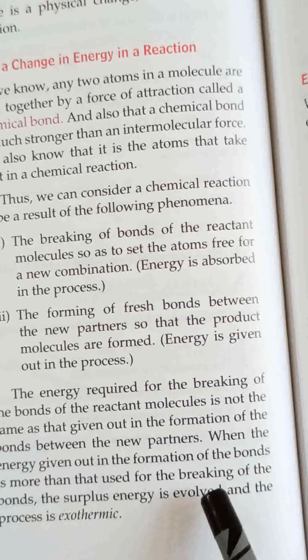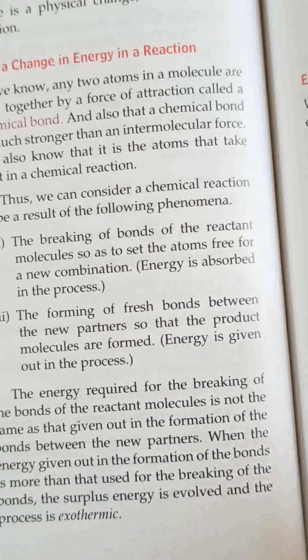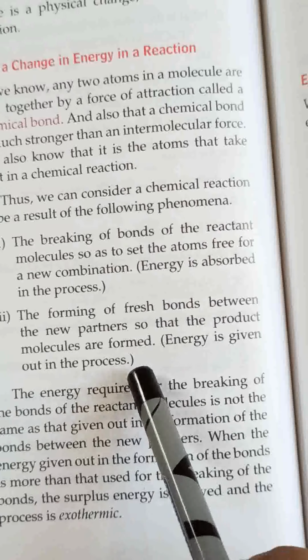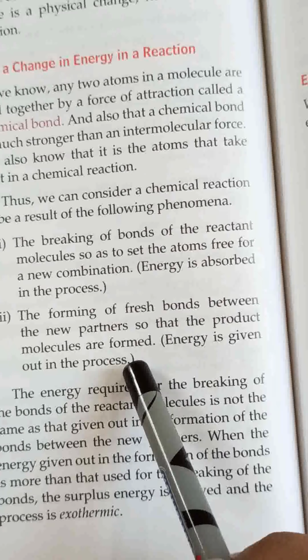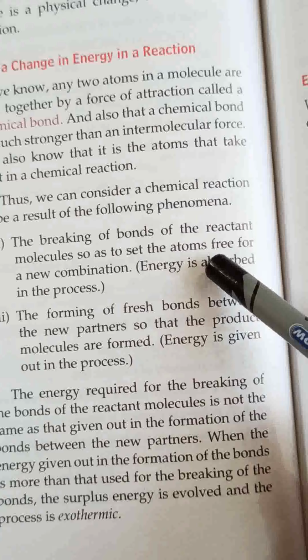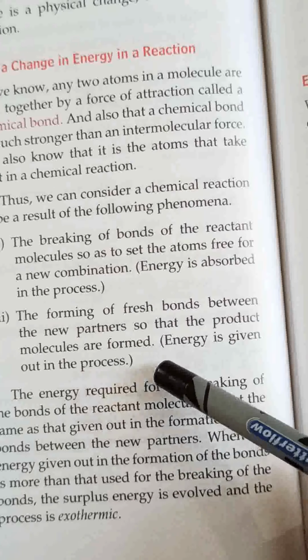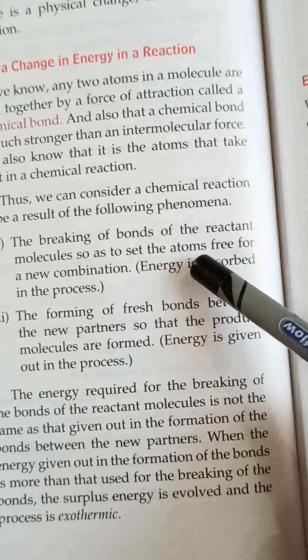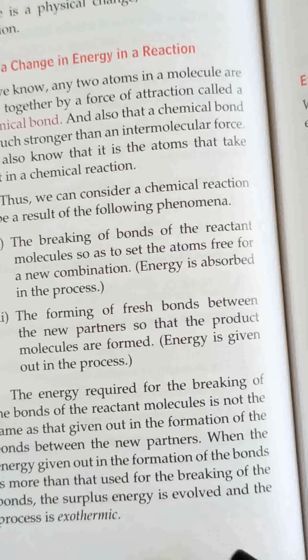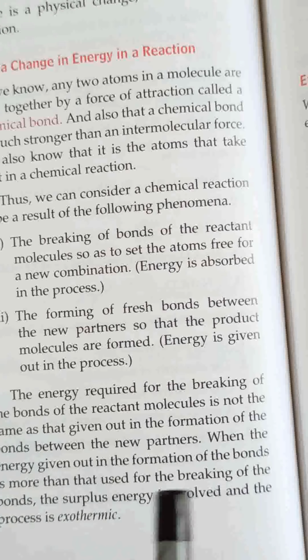When energy given out in the formation of bonds is more, and energy required to break the bonds is less, then an extra surplus of energy is there, and that energy is released.